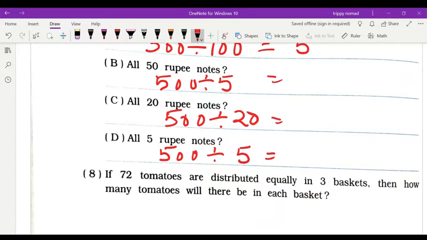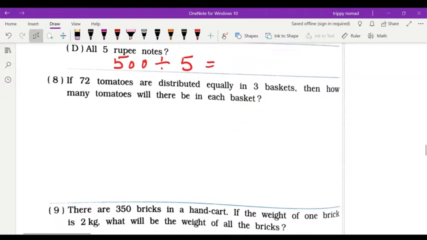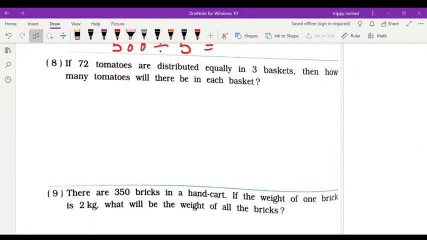Okay. Now, 8th question, if 72 tomatoes are distributed equally in 3 baskets, then how many tomatoes will be there in each? Obviously, in each means 1. That is less. Okay, then again you will divide. Okay, but you have to write the statement.